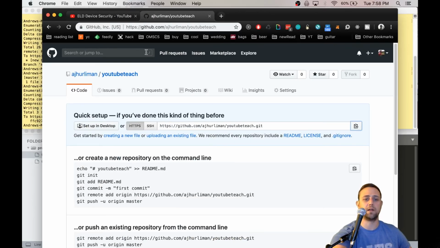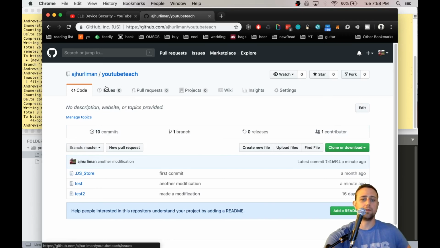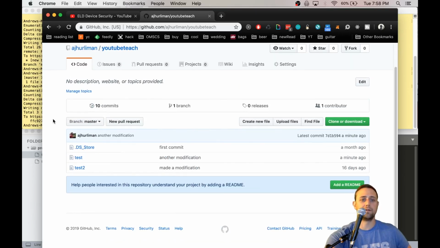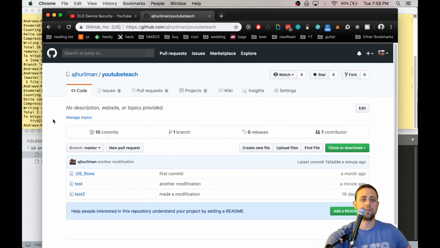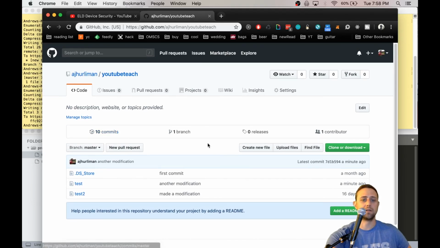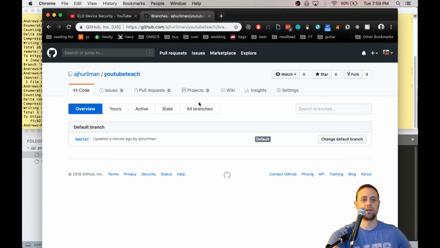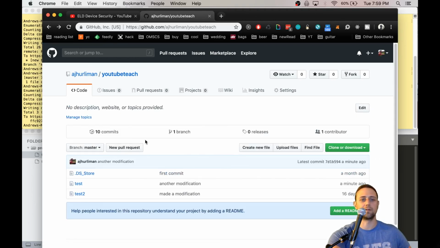We're going to refresh right here. And lo and behold, we have all of those changes that we've got. We've got 10 commits, and we've got 1 branch, master. There probably were others. I think I deleted them as branch cleanup in another video, but there were more, trust me. We've just got the 1 contributor over here, which is me, and you can see that I've been doing these videos for like a month now.